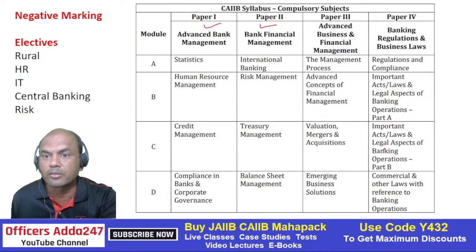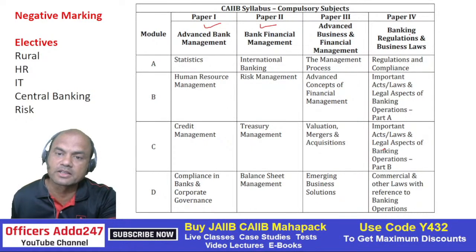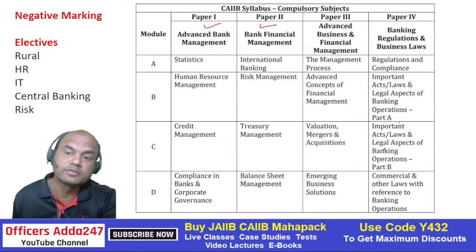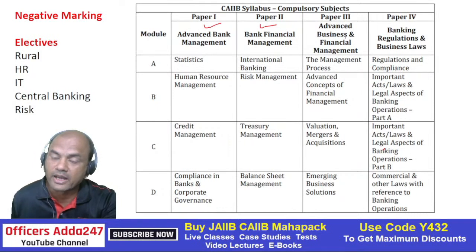ABFM and BRBL, meaning banking regulation and business laws. So this is legal basically. What do you have in ABFM? See this, the management process, advanced concepts of financial management, valuation, mergers, acquisitions, emerging business solutions, and legal regulations and compliance, important acts, part 1, part 2, and commercials and other laws. So you will be having 4 papers, and remember these are the difficult ones.